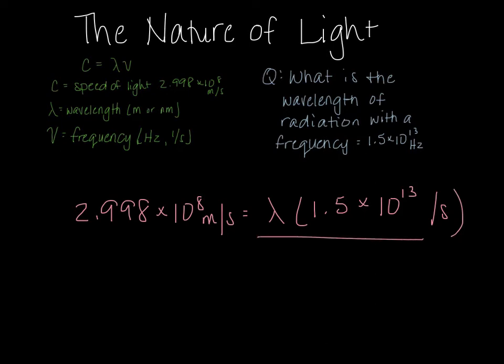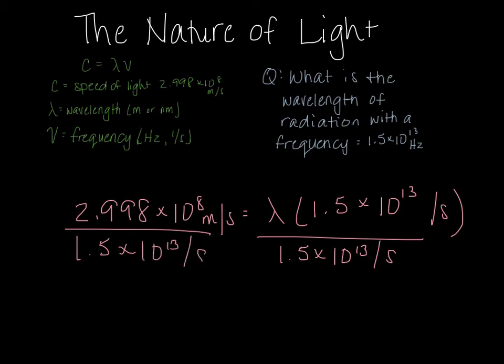So now I'm going to divide 1.5 times 10 to the 13th over S divided by 1.5 times 10 to the 13th over S. So my seconds are going to cancel, so I'm going to be left in meters, and when I do this calculation, I'm going to get 2.00 times 10 to the negative 5th meters equals my wavelength.